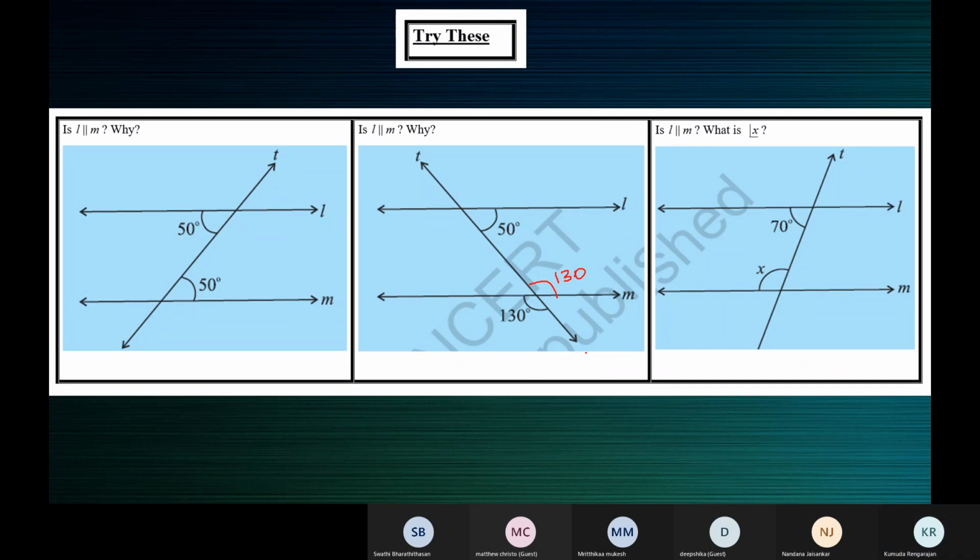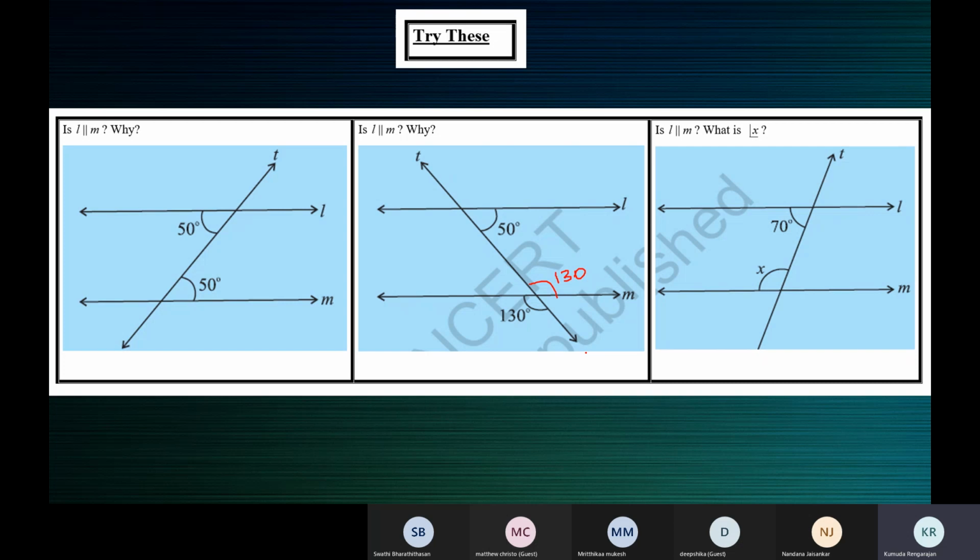All right. Write down, children. A transversal T intersects two lines L and M such that a pair of co-interior angles are supplementary.